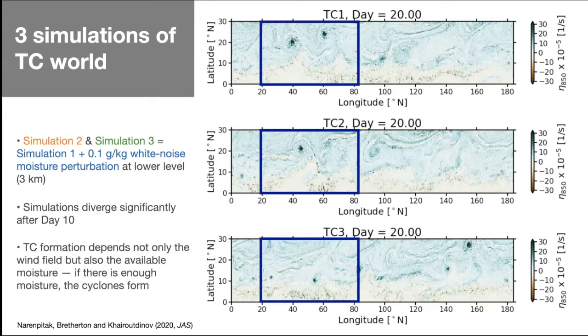Now, with tropical cyclone formation, we also found that it depends not only on the wind field, which depends on the large scale dynamics, but it also depends on the available moisture, which is a more random and small scale process, like the cloud making process is small. And so if there is rotation of the air, but there is not enough moisture, tropical cyclones would not form. That's something that we were able to test with this model as we trace each vortex or each cyclone and understand the budget of the moisture and the wind along these tracks.